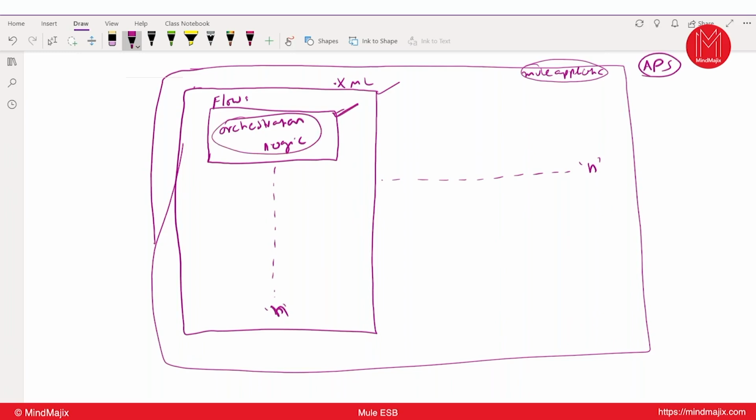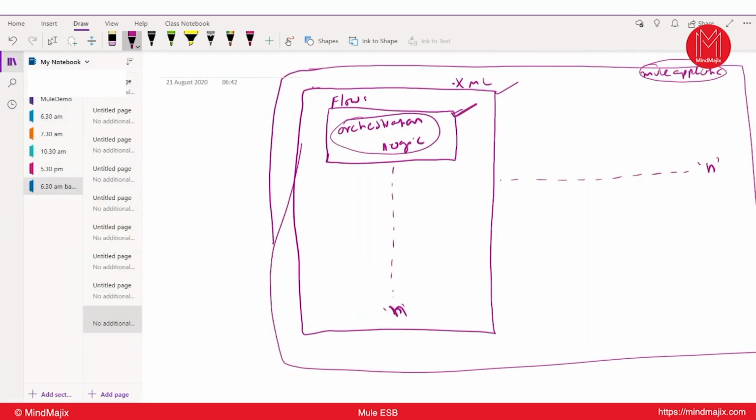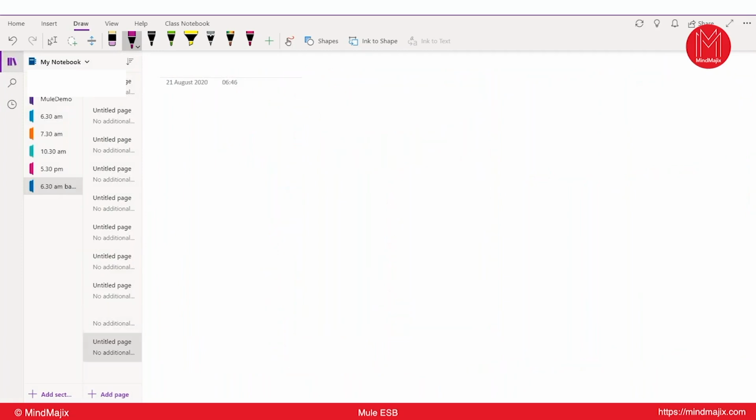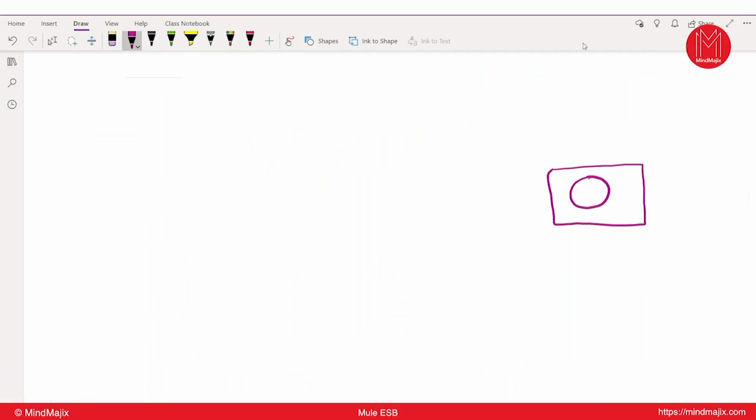Mule is a set of XMLs which contain such flow definitions. Each flow contains orchestration logic. Now, assume that we have created the flows, and where are we going to run these flows? I'll call this the Mule runtime. In Mule, we call this a Mule runtime.